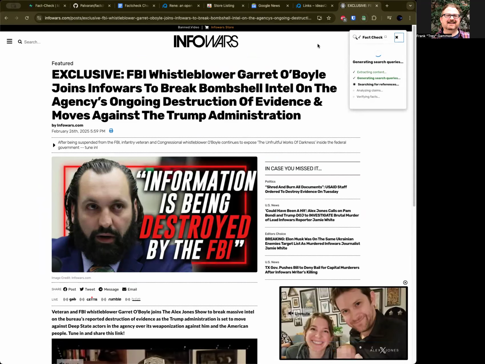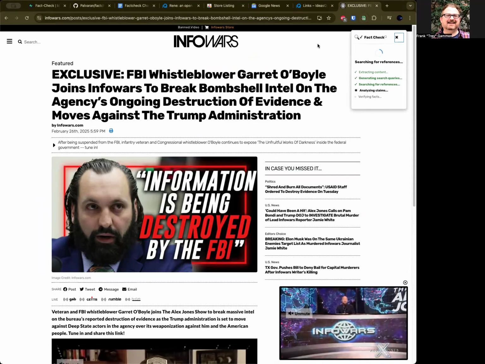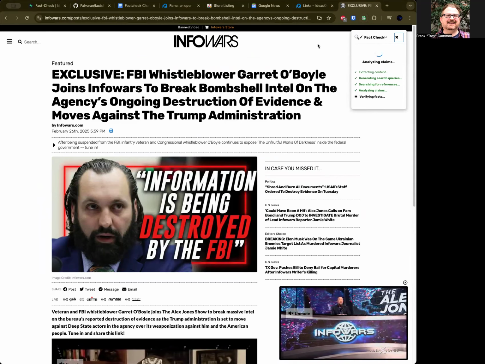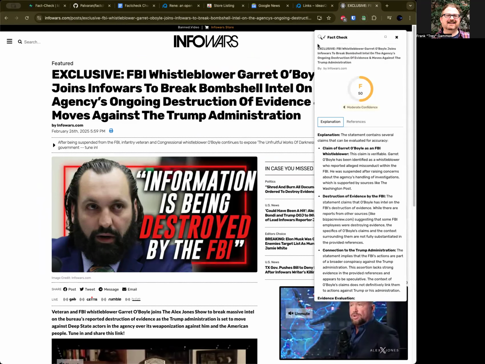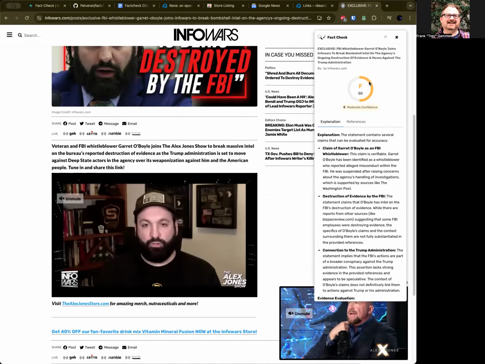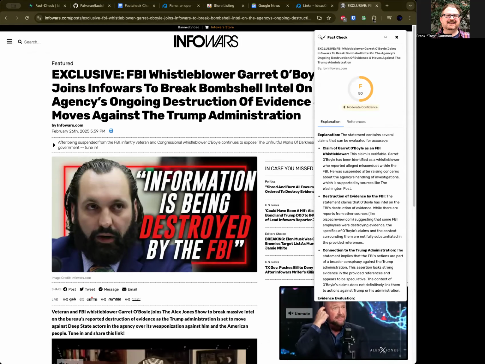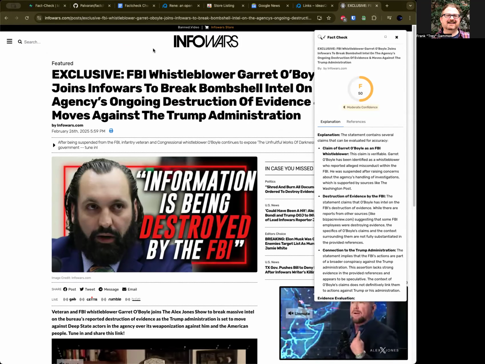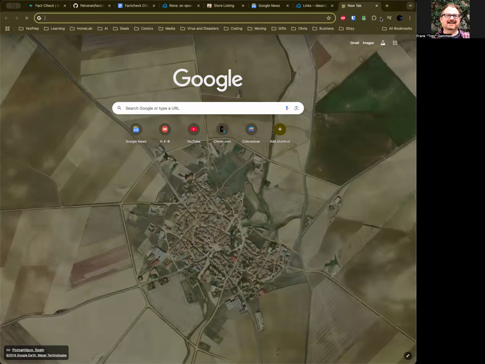Let's see if this one actually works this time. Analyzing, searching, analyzing, verifying. Surprisingly, InfoWars is higher than I expected initially. In this case, it is not though. This is an F. And it actually, the InfoWars page, I forgot, the code is so, I don't know what it is about it, but I can't actually even click my tabs here every time I go to InfoWars. It just bricks it. So we'll go to it again.